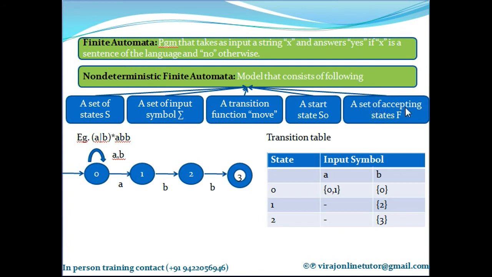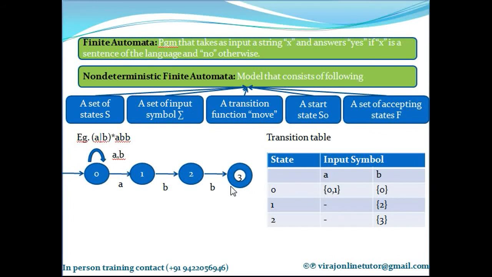Last component is the set of accepting or final states. Accepting state and final state are one and the same thing. Whichever states are marked with double circles are final states. That means your automata has landed in a final state and you are ready to go. Your input has been processed.